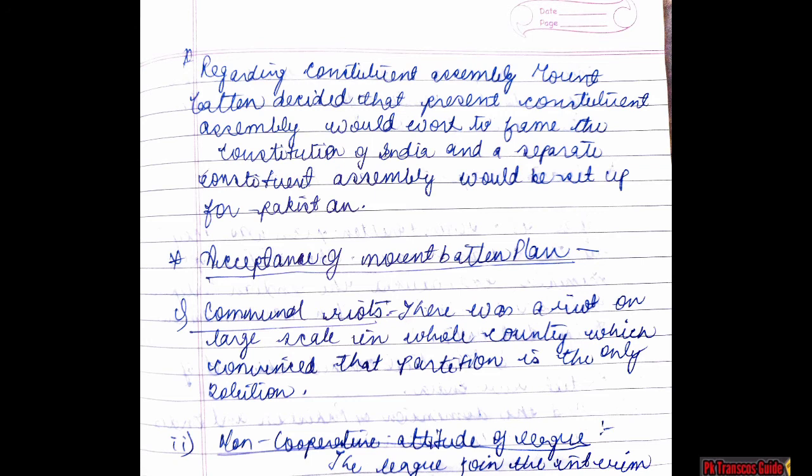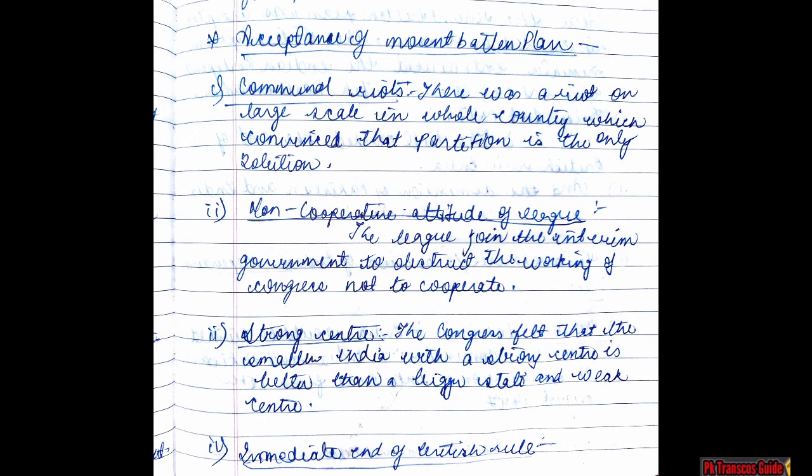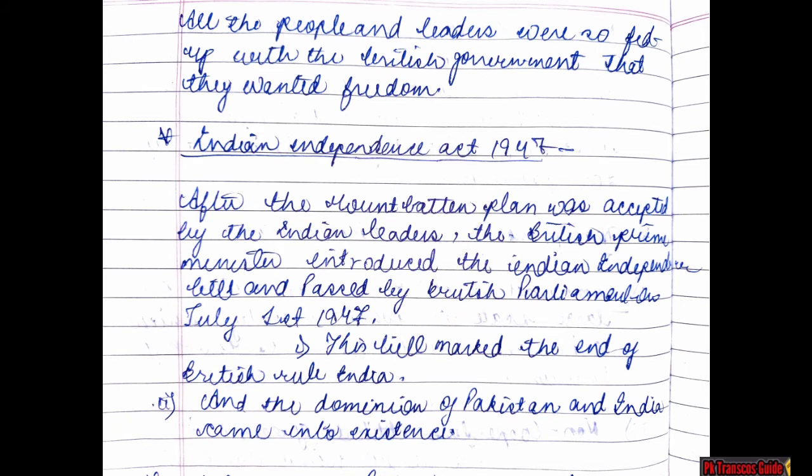First, communal riots. There were riots on a large scale in the whole country, which convinced people that partition is the only solution. Second, non-cooperative attitude of the League. The League joined the interim government to obstruct the working of Congress and not to cooperate. Third, strong center. The Congress felt that a smaller India with a strong center is better than a bigger state with a weak center. The fourth point under the acceptance of the Mountbatten Plan is the immediate end of British rule. All the people and leaders were so fed up with the British government that they wanted freedom.